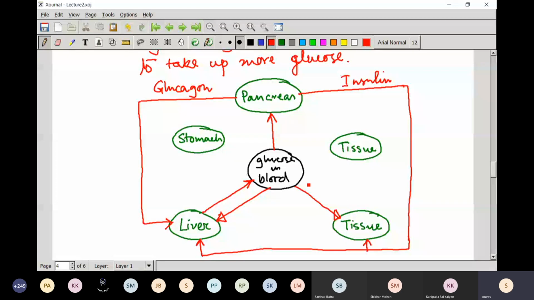So there are some tissues that can add some glucose as well as absorb, but there are some tissues which can only absorb glucose. And the stomach, depending on your food intake, helps increase the glucose level in the blood. So this is a very interesting example of natural systems where the feedback mechanism plays an important role.